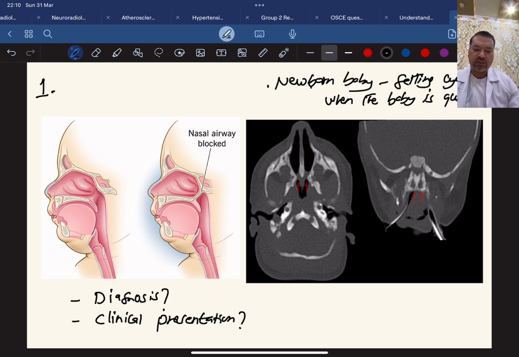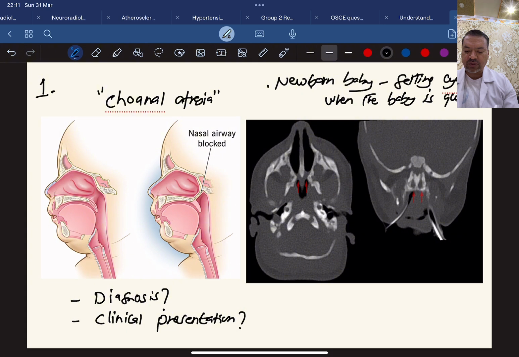So what is the diagnosis? If that type of clinical clue is provided to you, think about choanal atresia. Choanal atresia. Now what is this choana and what is atresia? I'm sure every student knows. Just look at the picture first. This is the nasal cavity, and here is the nasopharynx.